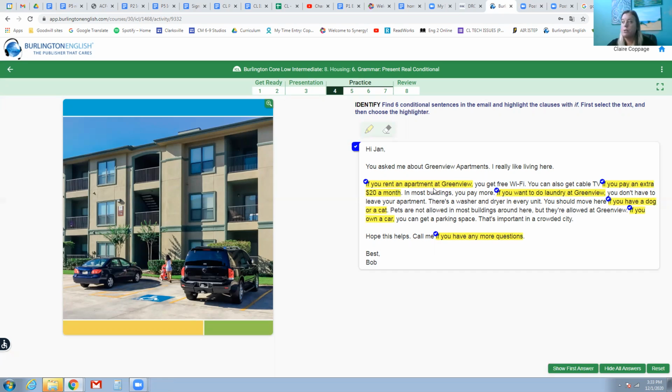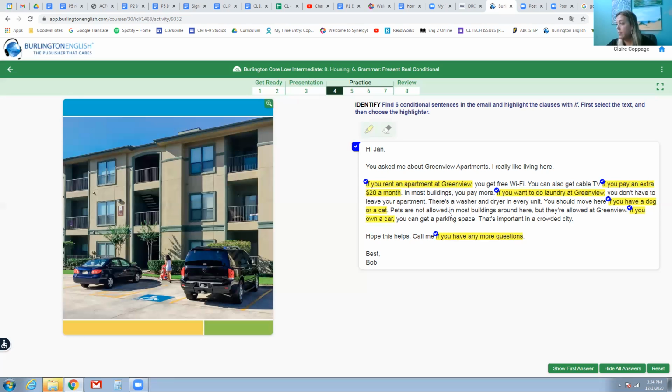If you rent an apartment at Greenview, you get free Wi-Fi. You can also get cable TV if you pay an extra $20 a month. In most buildings, you pay more. If you want to do laundry at Greenview, you don't have to leave your apartment. There's a washer and dryer in every unit. You should move here if you have a dog or a cat.